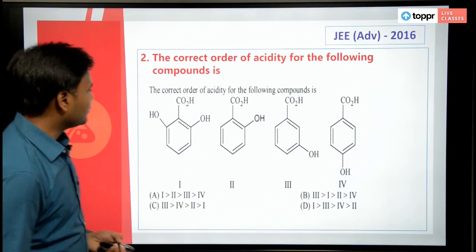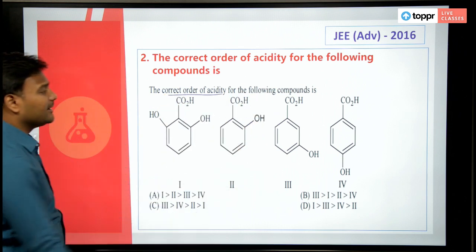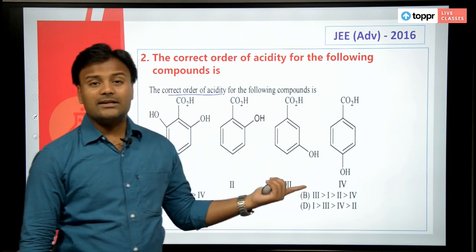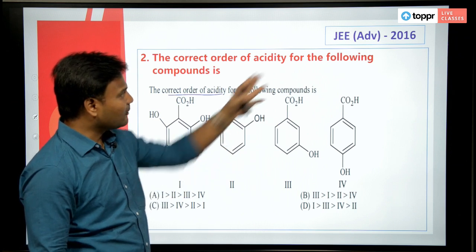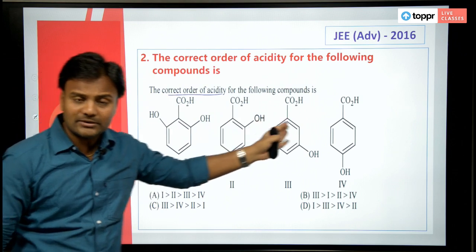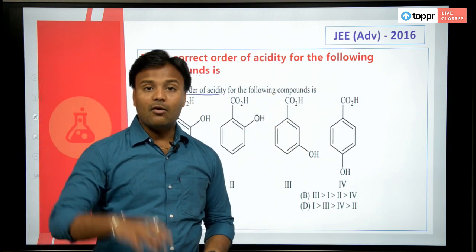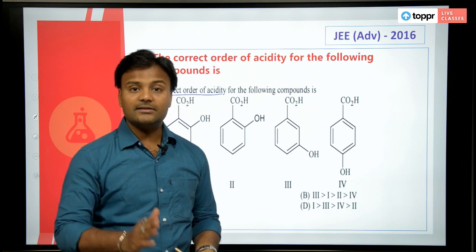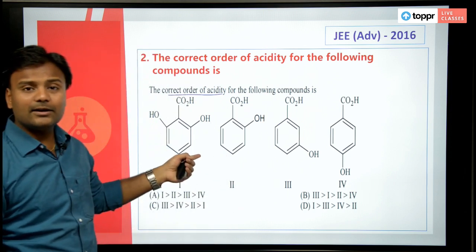Okay, now you understood. But what is the correct order of acidity for these following compounds? What is the correct order of acidity? Okay, the same thing. They are saying, of course, this is a question from JEE Advanced 2016. They are saying that all the compounds are acidic, but which is more acidic? What do you mean by which is more acidic? Which is ready to lose a proton, right? Which is ready to lose a proton, that is more acidic. So which is ready here to lose a proton?